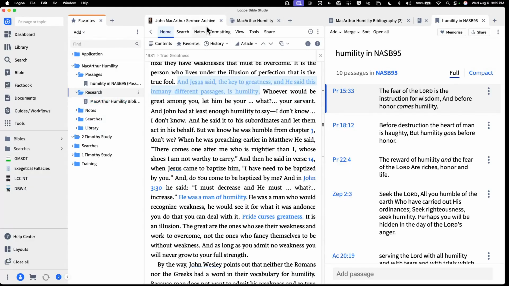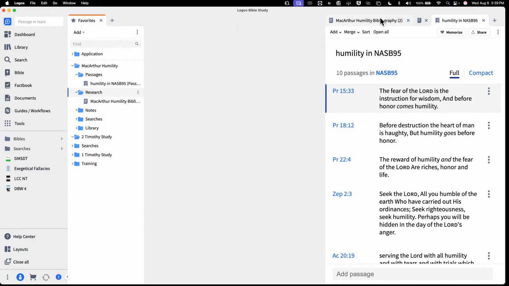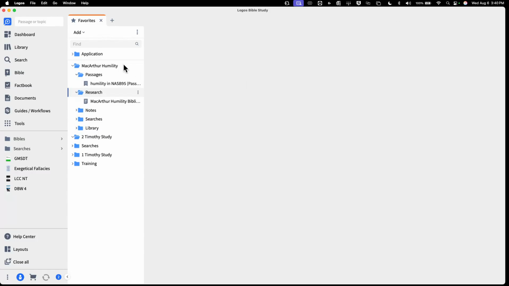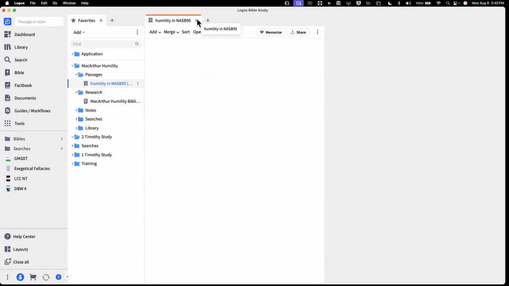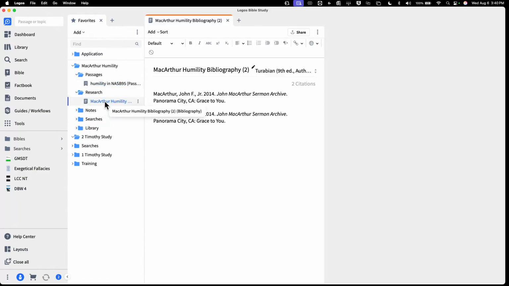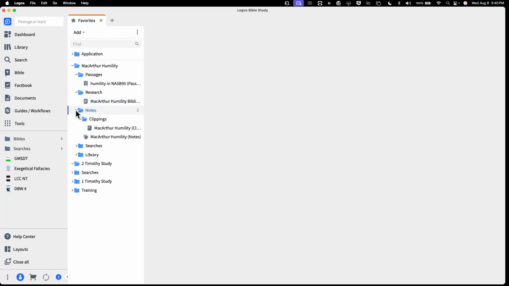So if all of this stuff is closed, we're going to close it all. And if you wanted to come back to any of it, click the passages. There's your passage list. You want to open up your research? There you go. That's your bibliography. Go down to your notes.